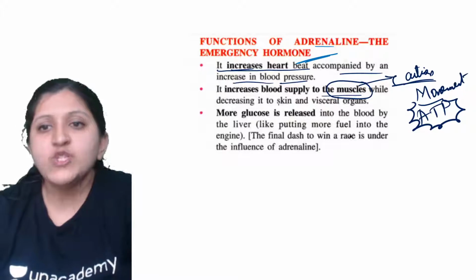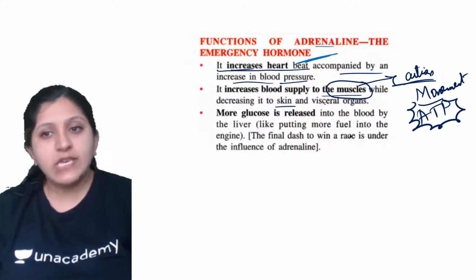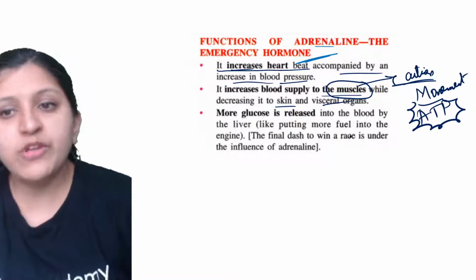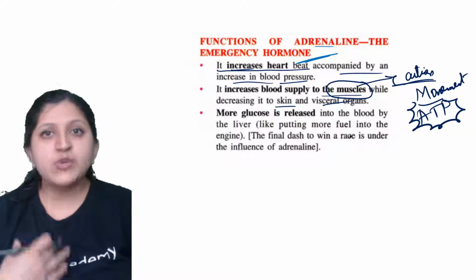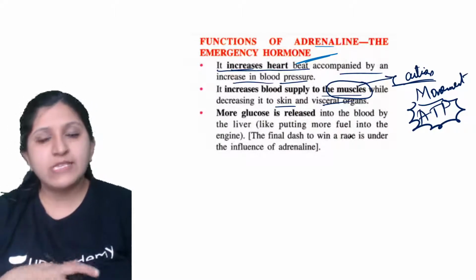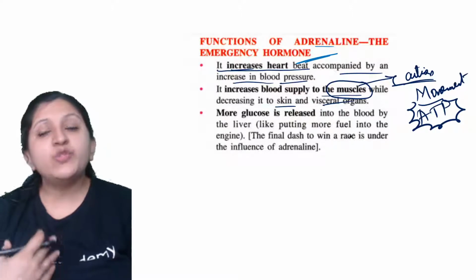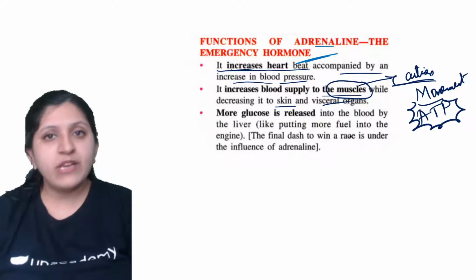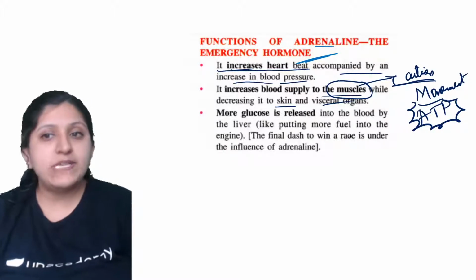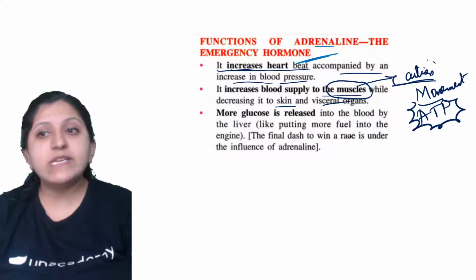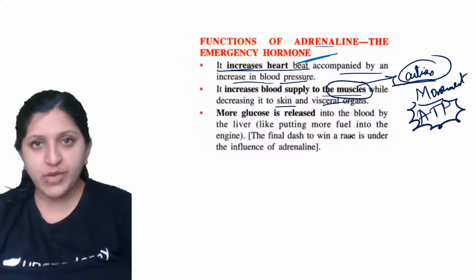While blood supply to the skin and the visceral organs, the different organs, is reduced to some extent where it is not necessary, more blood supply is necessary for the muscle because it has to perform an action.